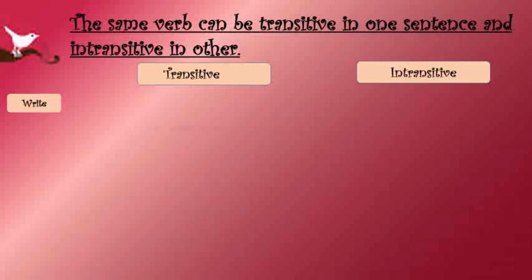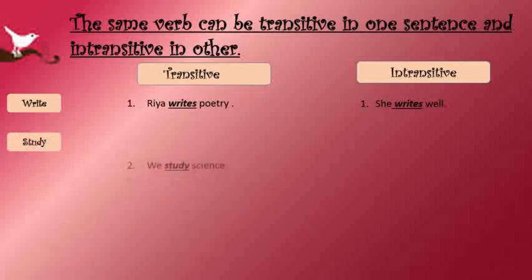Write is my first verb. Ria writes poetry and she is passing an action to poetry. So writes is a transitive verb. She writes well. Writes is not being passed on to any other object. So writes here is an intransitive verb. There is no object in the sentence. Study. We study science. So the object of the sentence is science. So study here is a transitive verb. Some students study at night. No action is being passed on to any other object. So study here is an intransitive verb.